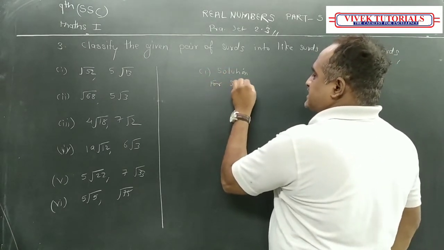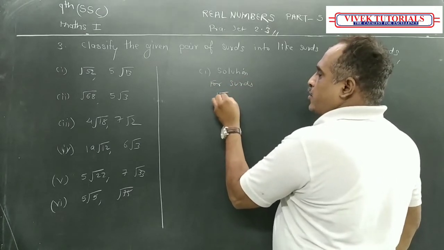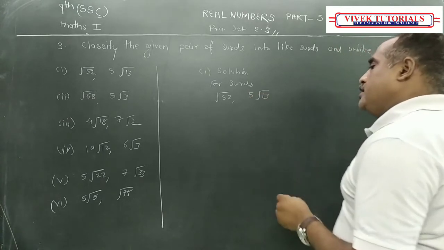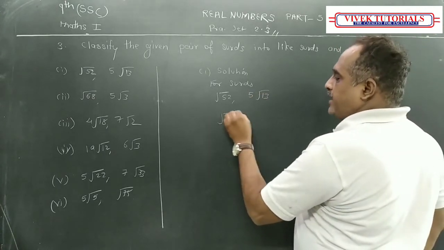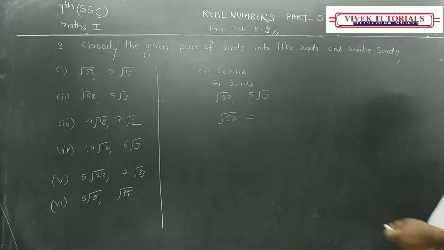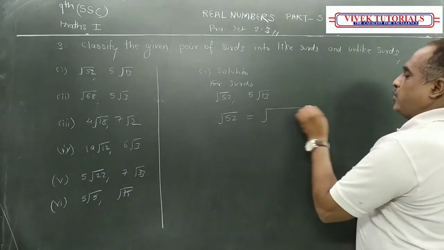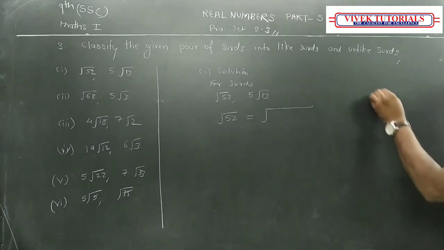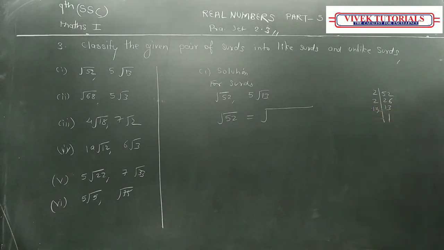For the surds root 52 and 5 root 13. So we have to simplify root 52. You can do it directly also. Find the factors of 52. 2, 26, 2, 13. 13 is a prime number.